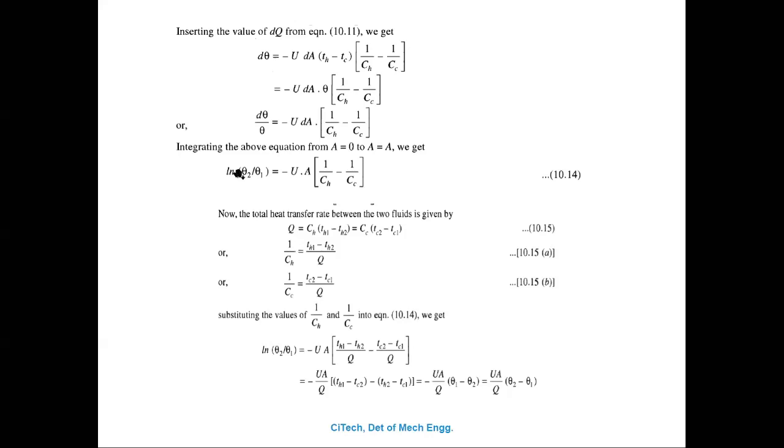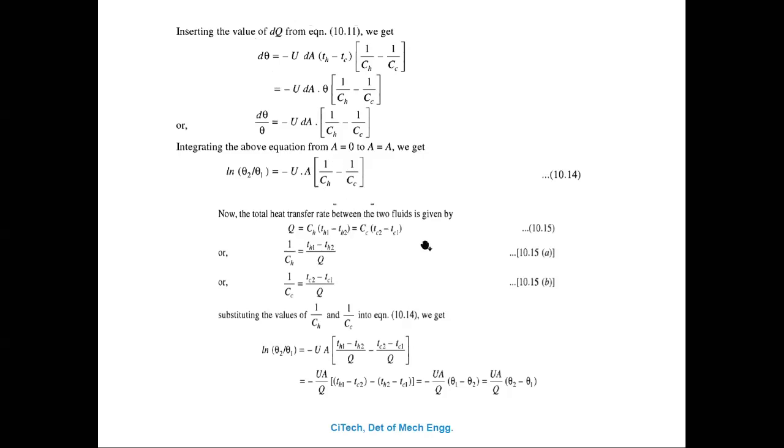In this equation, only area needs to be integrated. U is a constant, and 1 upon CH minus 1 upon CC are constants, so you take them outside. Integration of dA is equal to A. The resulting equation is ln of theta 2 divided by theta 1 equal to minus U into A into 1 upon CH minus 1 upon CC.